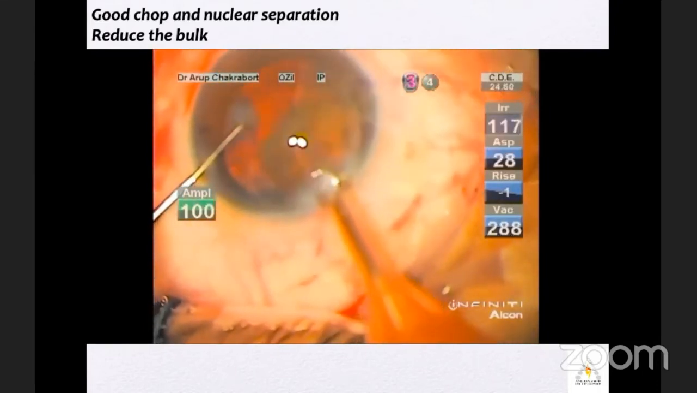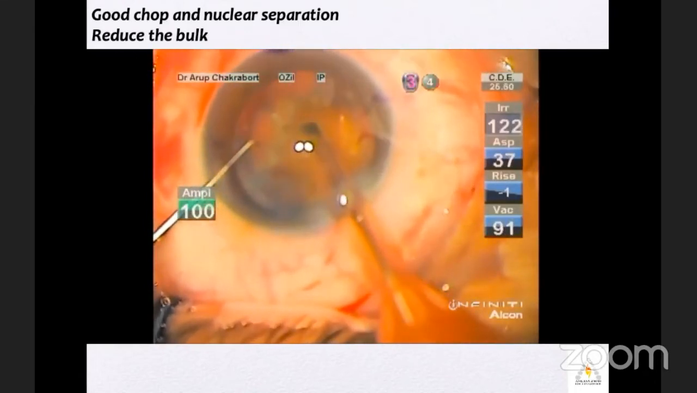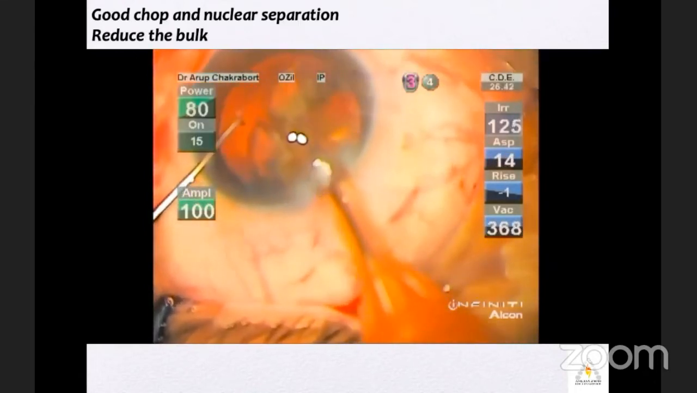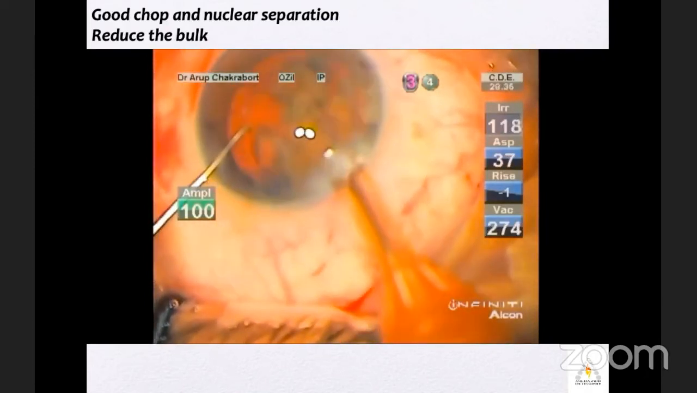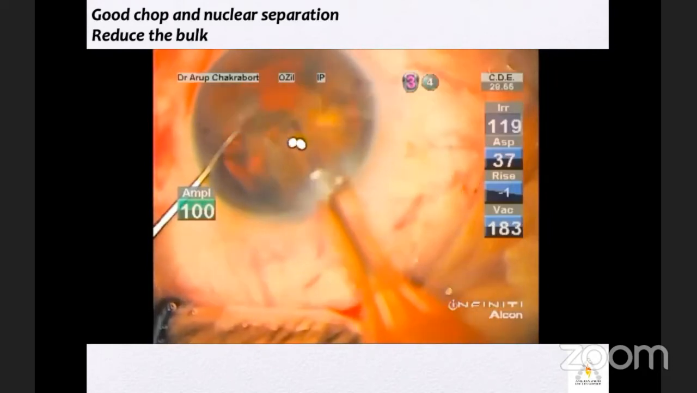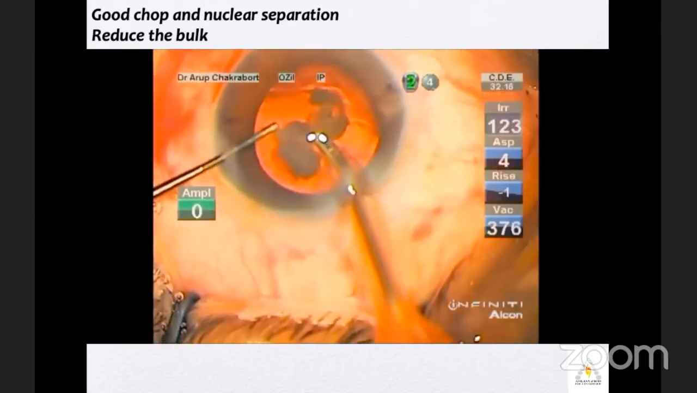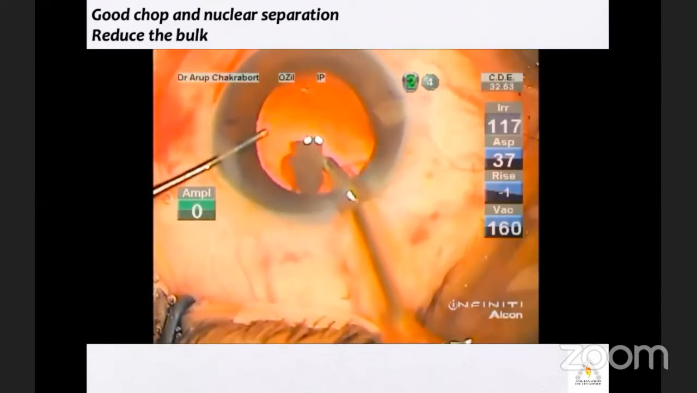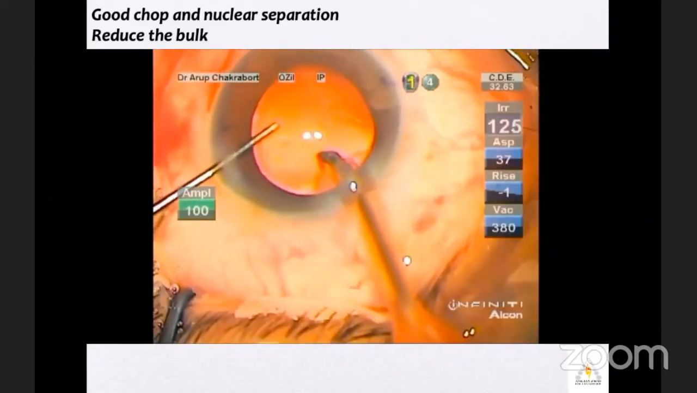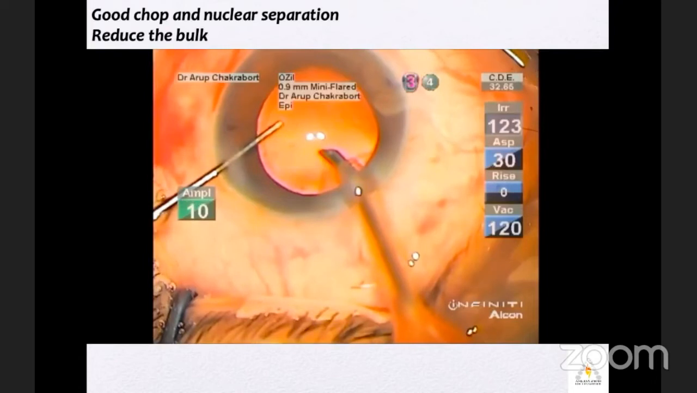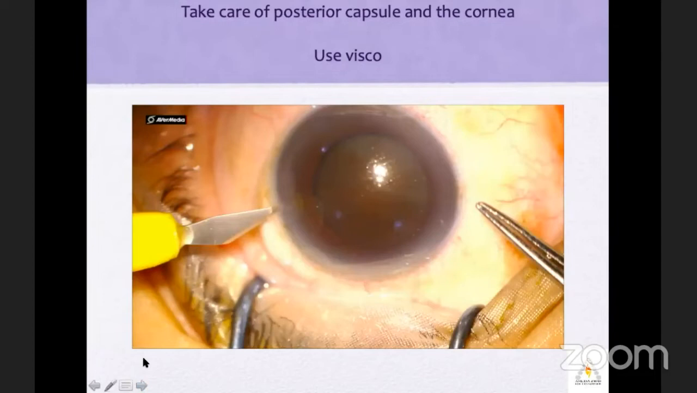rotate further to hold the part which has come out from the rhexis margin. And if necessary, you use a separate instrument. Like there was a small piece left here. I introduced a spatula and removed the remaining nucleus so that I don't injure the posterior capsule. This is a rock hard cataract, as you can see.